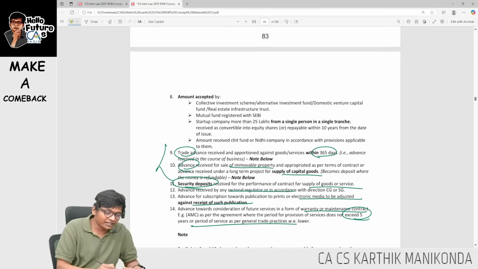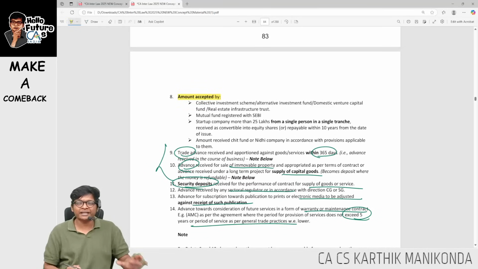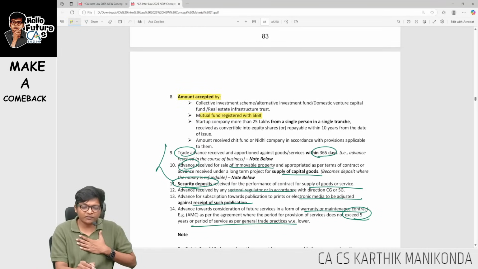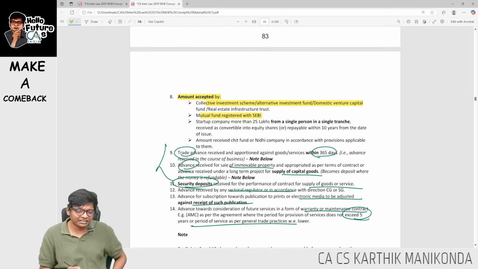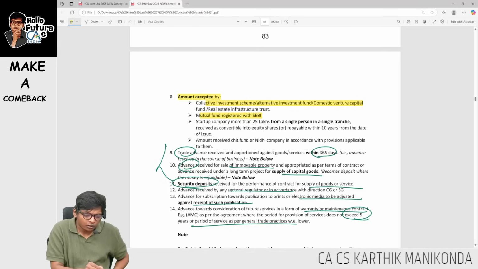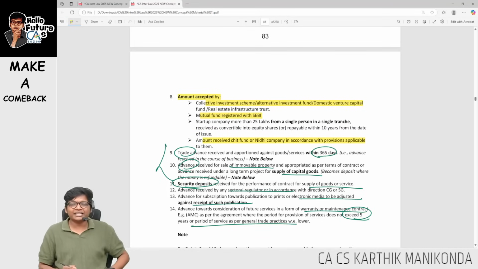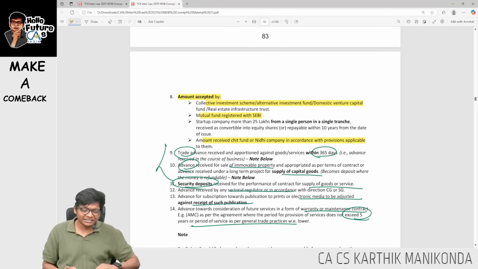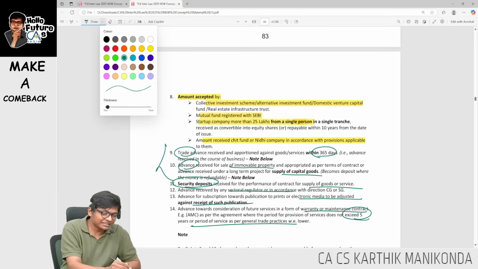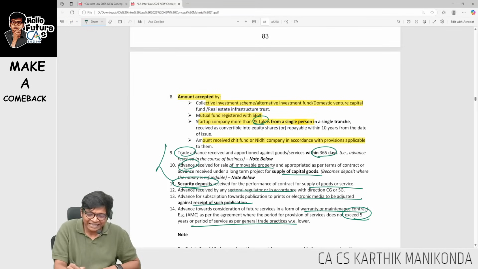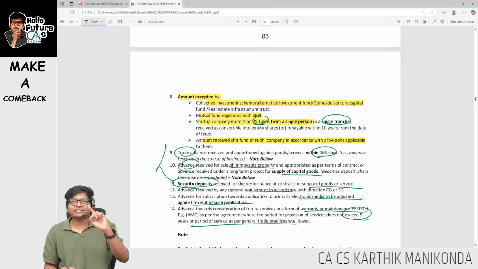Most important over here is this point: amounts collected by all these entities like mutual fund, collective investment scheme or real estate infrastructure trust. Then any money received by a chit fund or Nidhi company is not a deposit, guys. Again, a startup company, if they receive 25 lakhs from a single person, the same person giving 25 lakhs in a single tranche, then this is not a deposit.